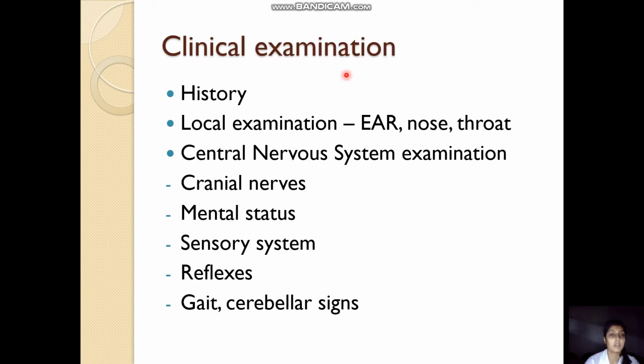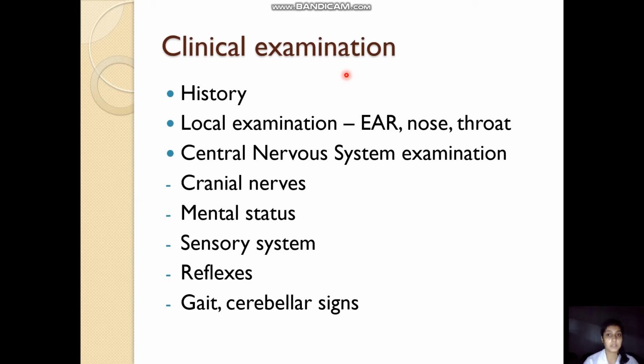Now, how will we approach the patient? First, there is the clinical history. We will take a detailed history of the symptoms: for how long the symptoms have been present, what the aggravating factors are, what the relieving factors are, and for how long the symptoms have been aggravated in case of intracranial or extracranial complications. Then local examination, especially of the ear, is very important because we are suspecting a complication due to otitis media. It can present as a granulation tissue polyp or a retraction pocket or confluent disease in the attic or in the posterior quadrant.